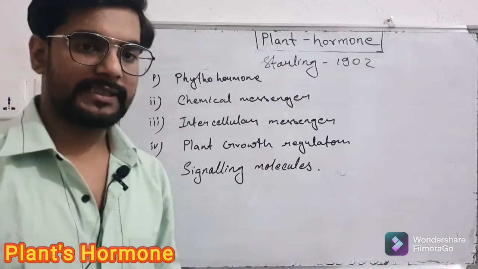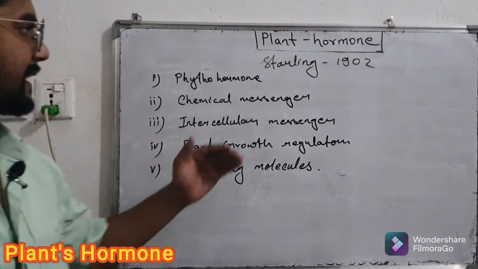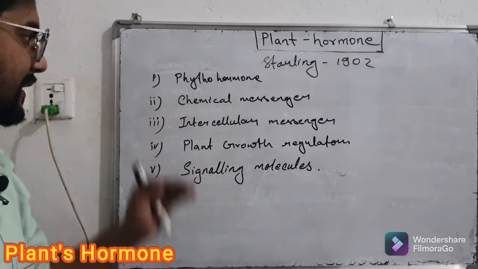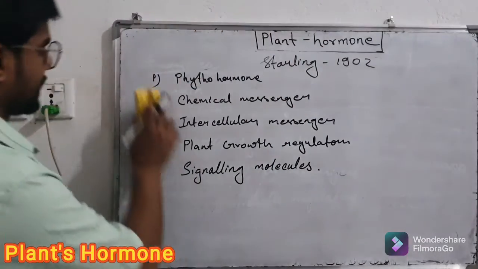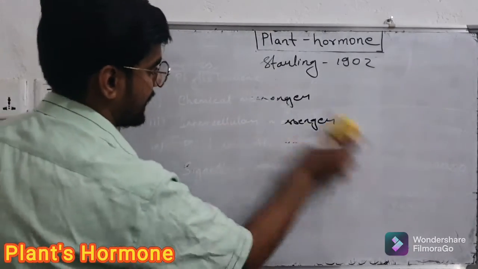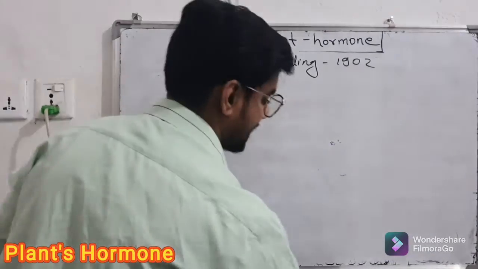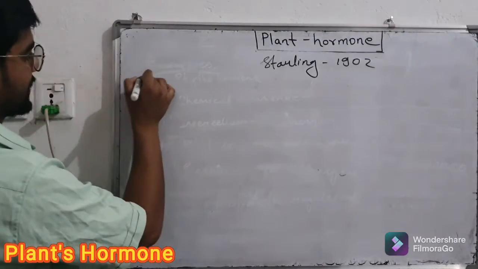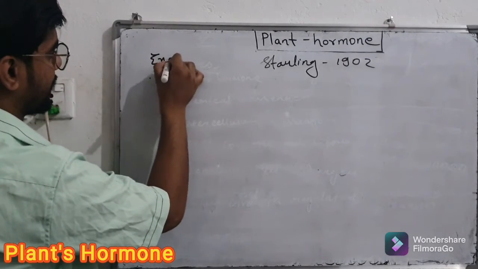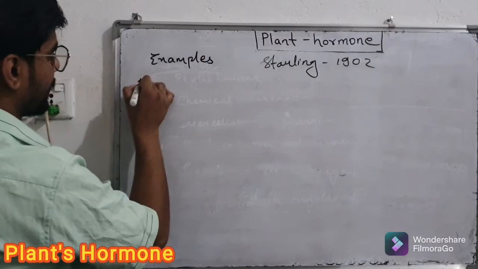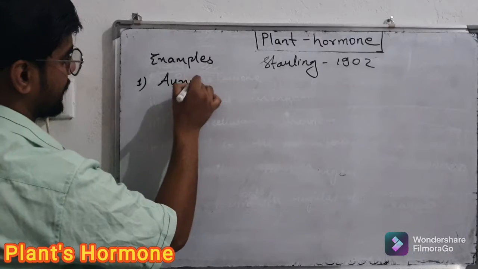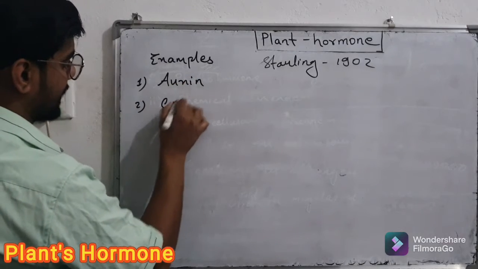So my dear students, today we will see some of the plant hormones and their functions in this class. Before that, let's go to some examples of plant hormones which are essential for growth, development and physiological processes. Number 1, auxin. Number 2, cytokinins.